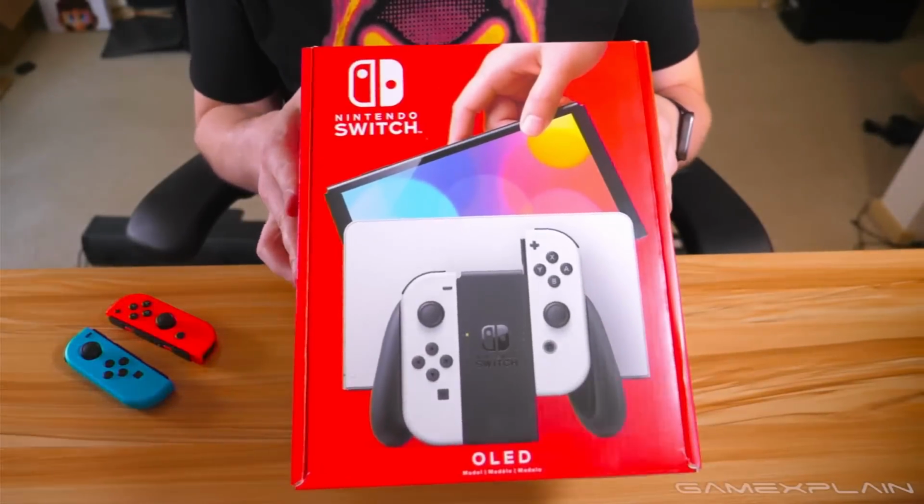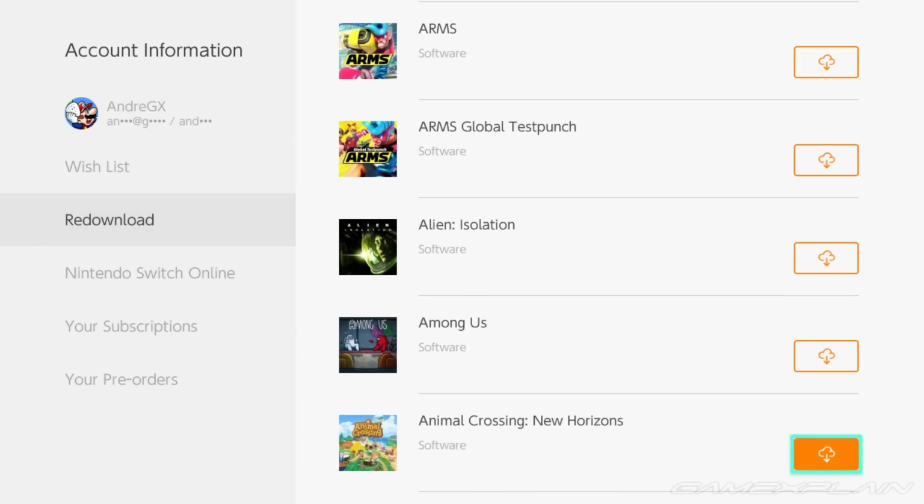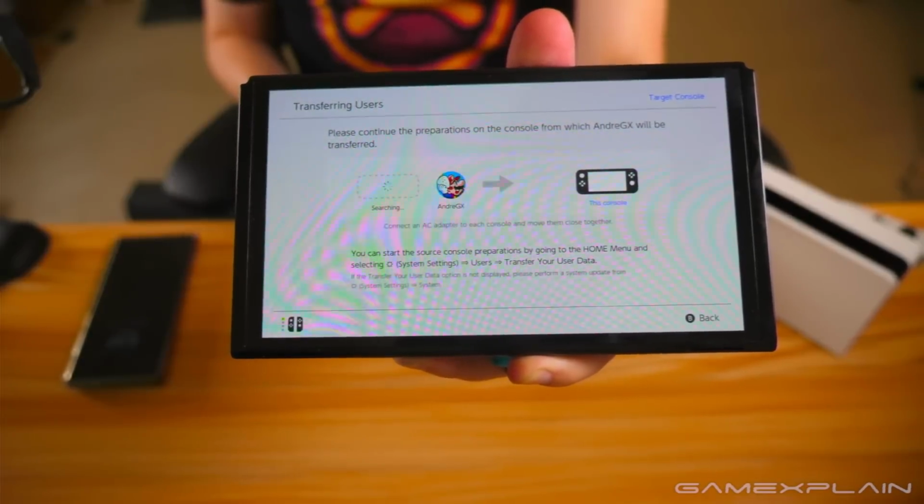So you've got a fancy new Switch OLED, huh? But you want to figure out how to transfer all your old content, like your games and saves, onto the new Switch, right? We're going to show you exactly how to do that in this video.